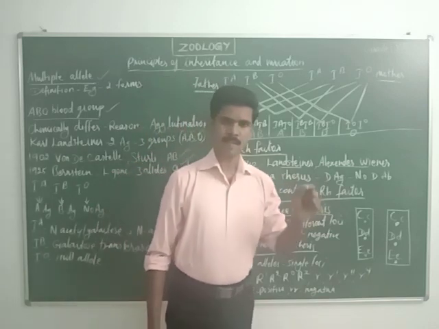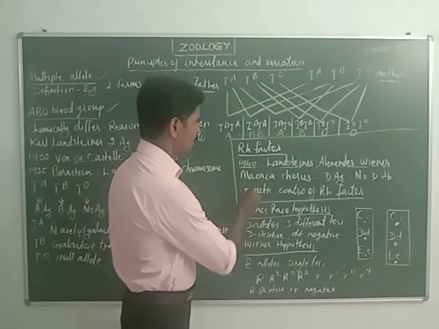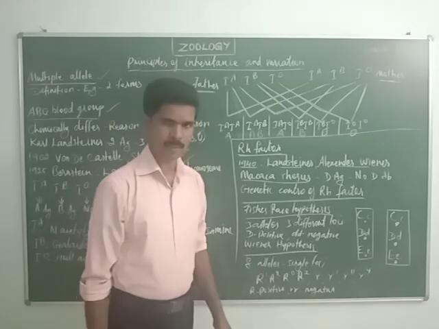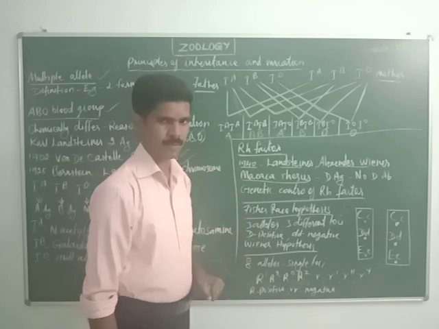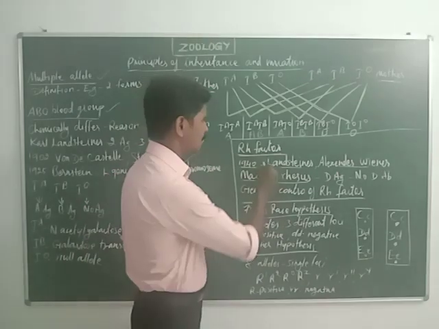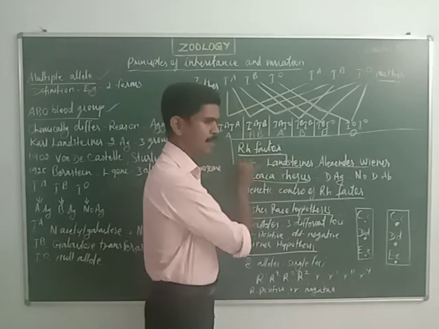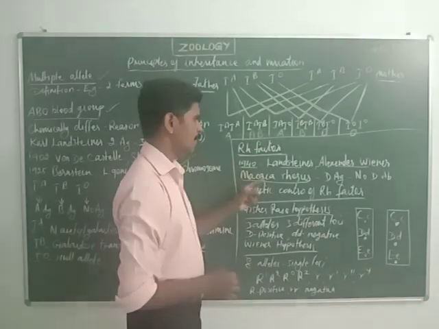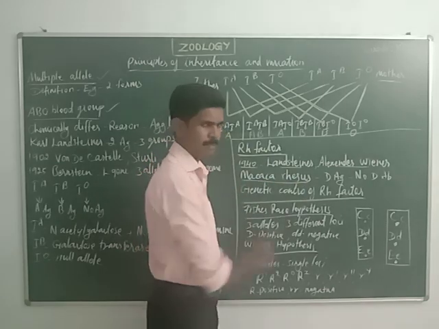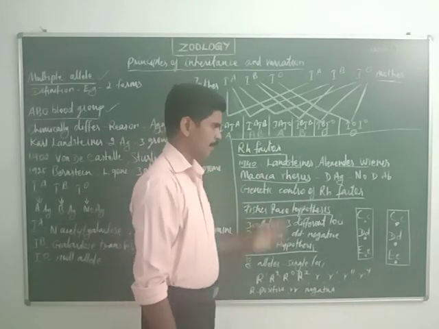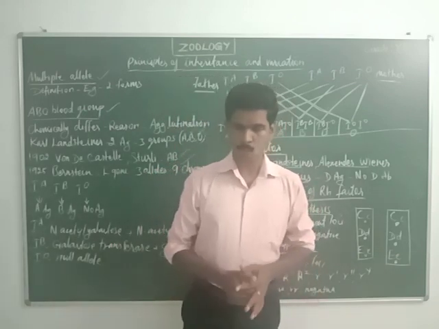They discovered this RH factor in the blood of one monkey, called Macaca rhesus. Later, this RH factor was discovered in the blood of human beings also. Hope you understood this part. So the RH factor was first discovered by Karl Landsteiner and Alexander Weiner in 1940, in the blood of the monkey Macaca rhesus. Understand?